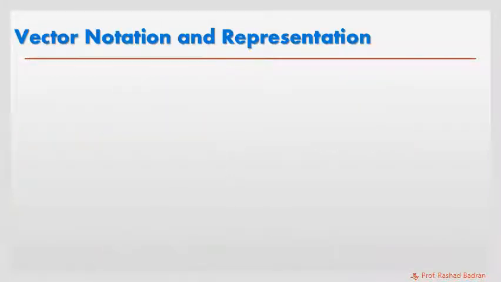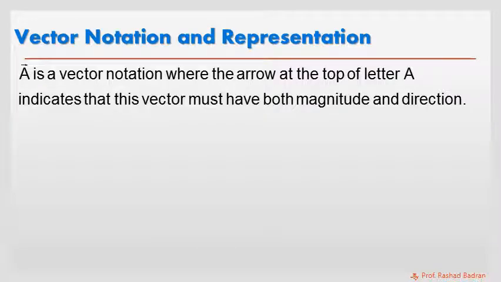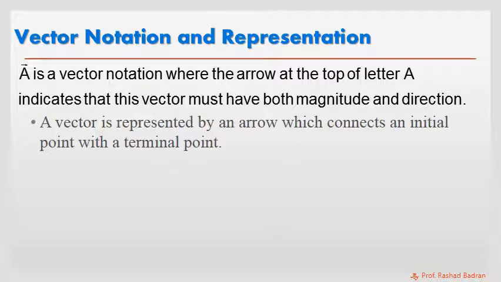When you have a letter like A and it has at its top an arrow, this gives a vector notation. This indicates that such vector must have both magnitude and direction. Now, a vector is actually represented by an arrow which connects an initial point with a terminal point. Now, if you want to draw a vector, you need to carry the initial point to the final point. That's why the Latin word of a vector means carrier.